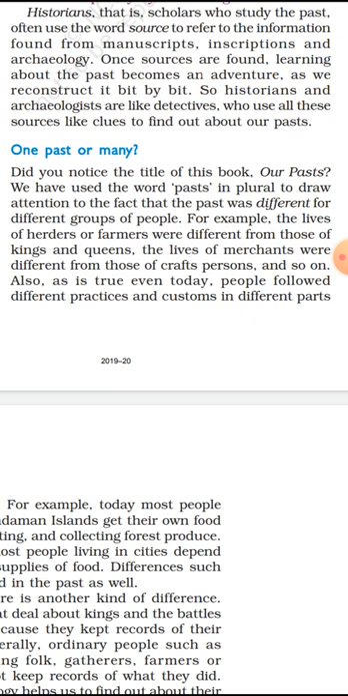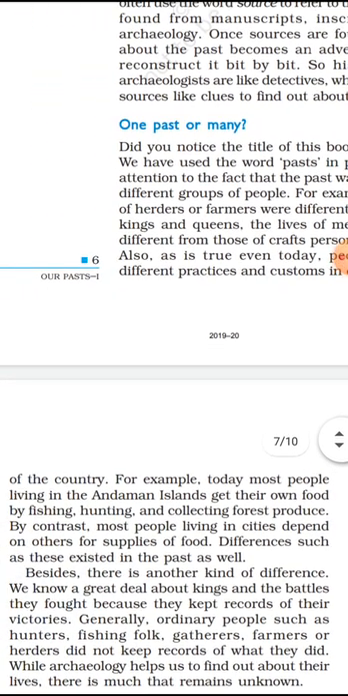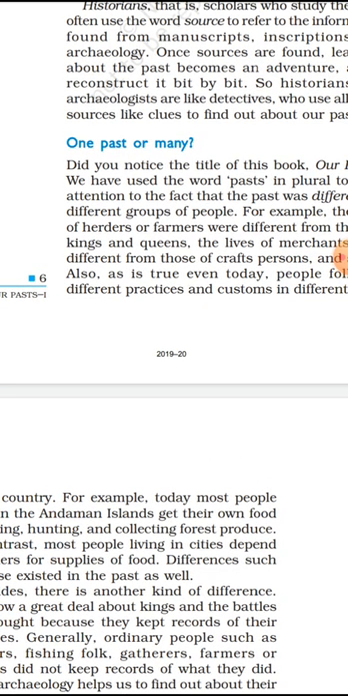Also, as is true even today, people follow different practices and customs in different parts of the country. For example, today, most people living in the Andaman Islands get their own food by fishing, hunting, and collecting forest produce. By contrast, most people living in cities depend on others for supplies of food. Differences such as these existed in the past as well. So, I have completed the paragraph. The point is one past or many.